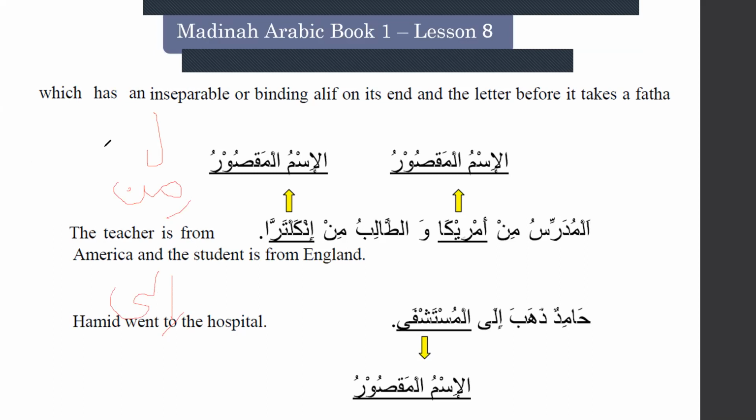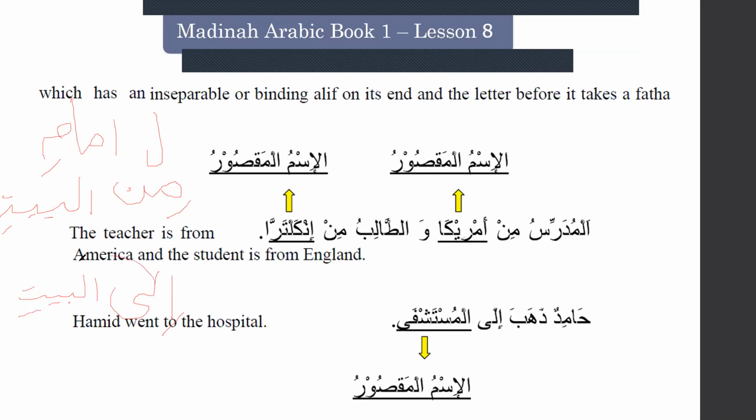Correct? Lil imami. Minal baiti. Ilal baiti.